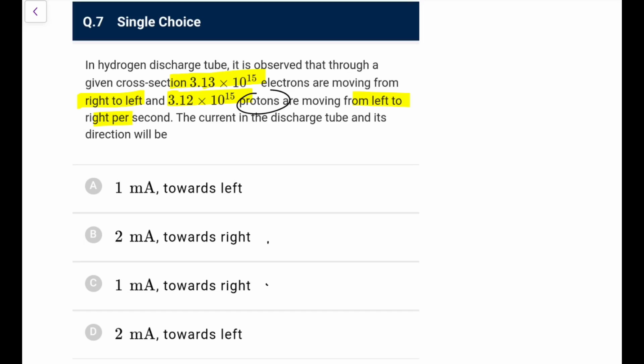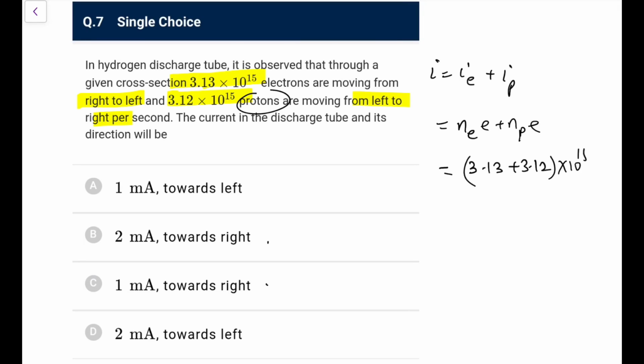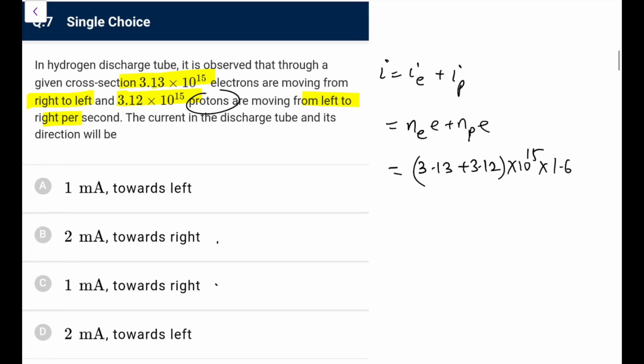Now check the magnitude. I would be I due to electrons plus I due to protons. Electron would be N_e times e plus N_p times e, N_e and N_p being their respective numbers per second. So it is 3.13 plus 3.12, which I can take, times 10 to the power 15, times e, which is 1.6 times 10 to the power minus 19. So what we are left with,